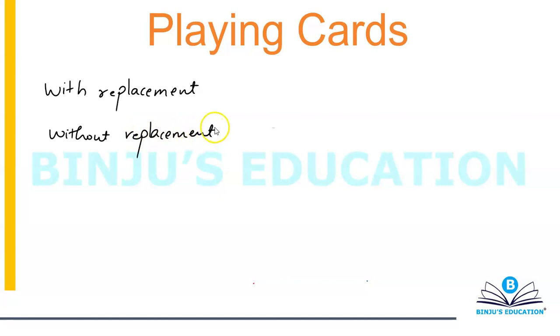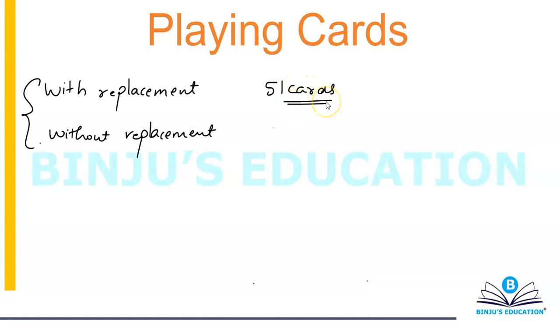Now, whenever you pick cards one after the other, usually students do ask, sir, with replacement or without replacement? What that means is, when you say with replacement, the card that you have taken out first, you're going to replace it. If you have taken a king out, you'll be left with 51 cards.